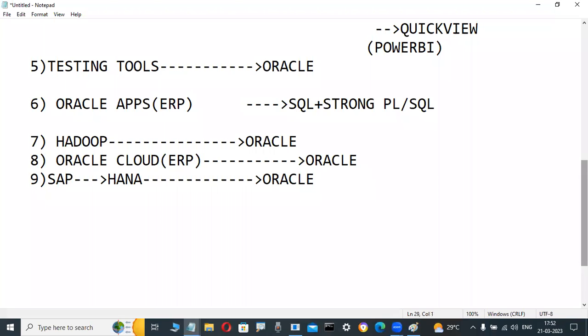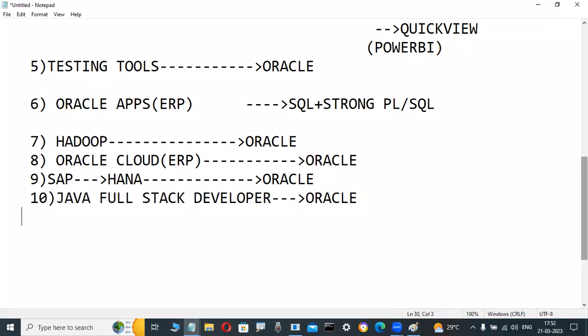Not only that one, nowadays trending courses like Java full stack developers, Python full stack developers, and .NET full stack developers, those persons need database knowledge, so they also learn this course. Again, not only that, data science programmers and artificial intelligence programmers are also learning this.